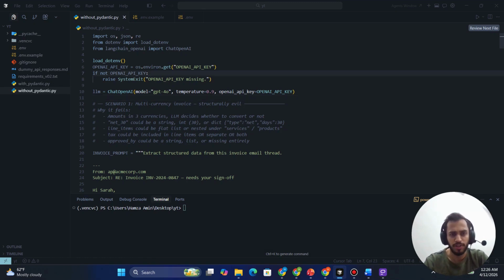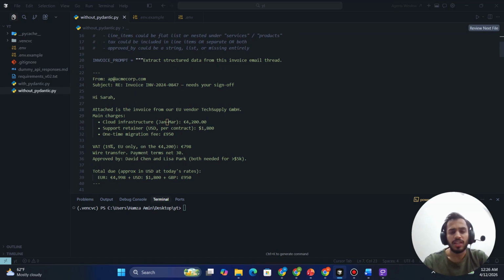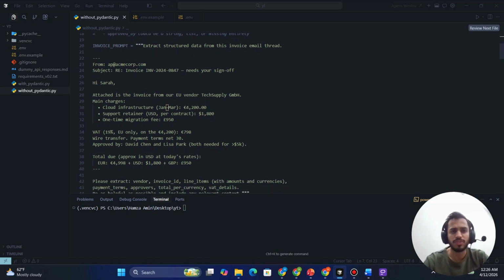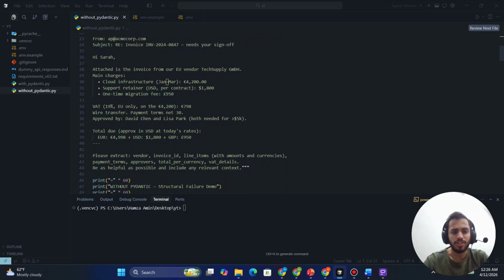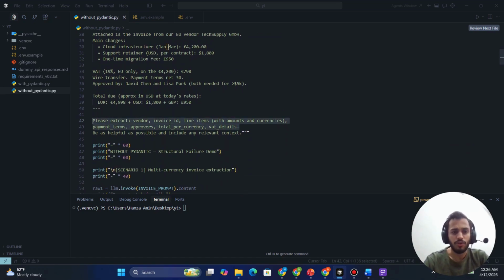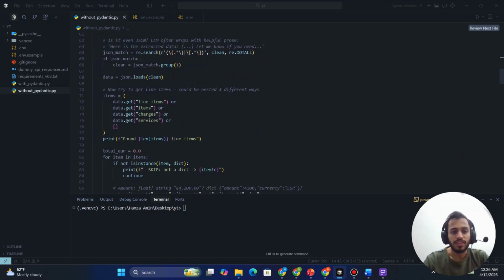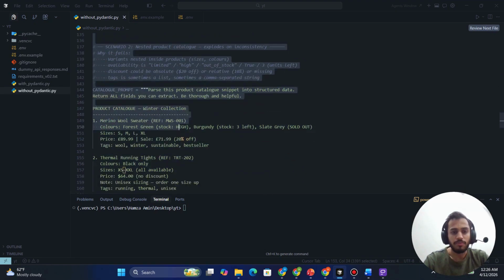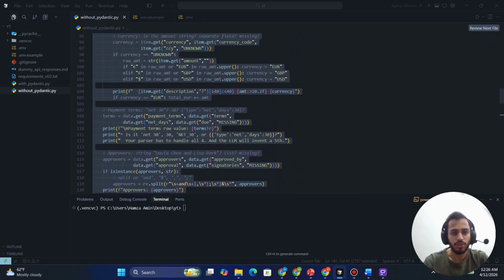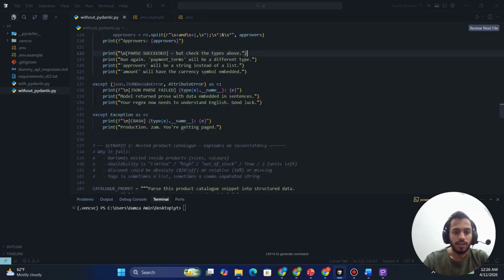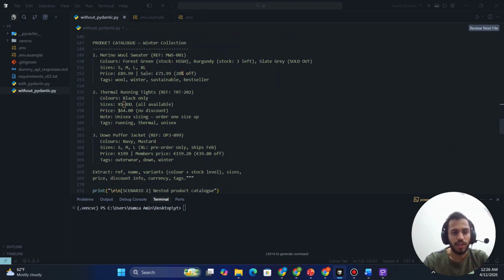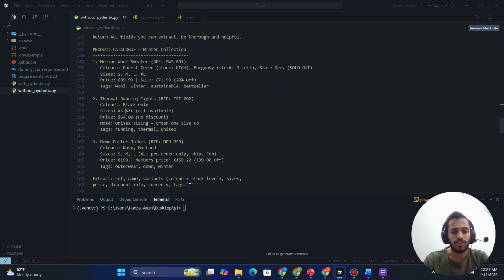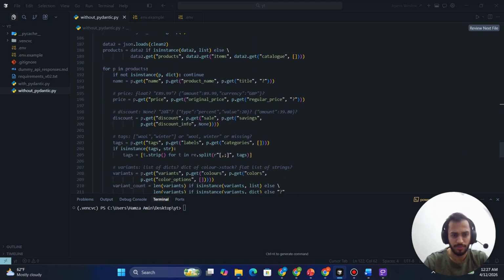You can use any provider you want. Basically, in this I am trying to cover two scenarios doing exactly the same work. The first one is extraction from a financial email, and the fields that I require from the LLM are these, which I have instructed here. And this is the code for extracting the LLM output and making it eligible for our code to process. There is also a second scenario, just like the first one, but it extracts from catalogs.